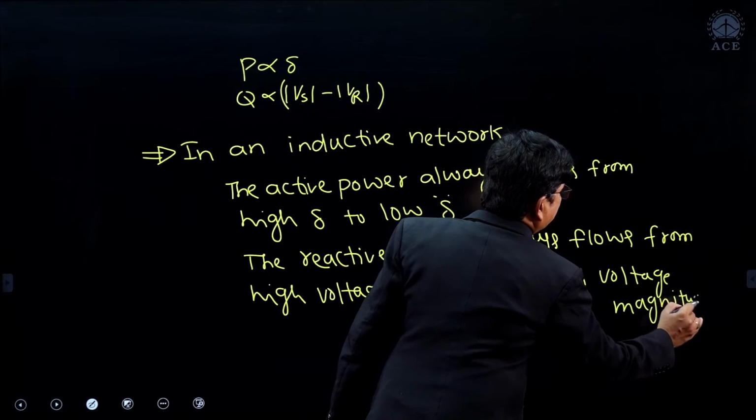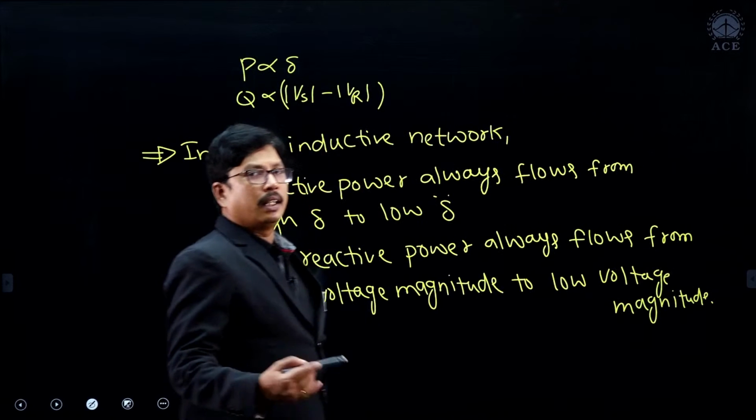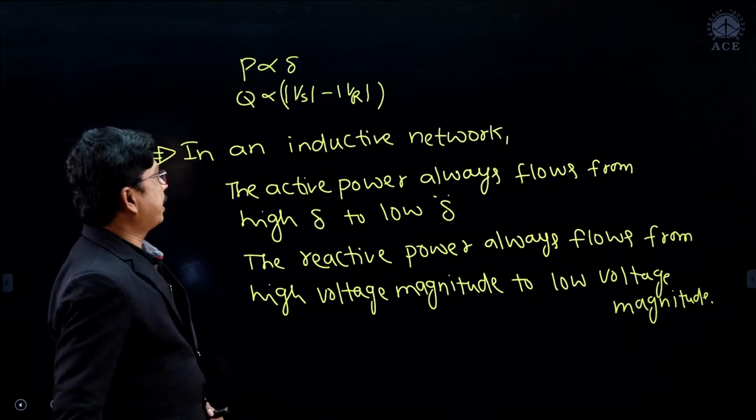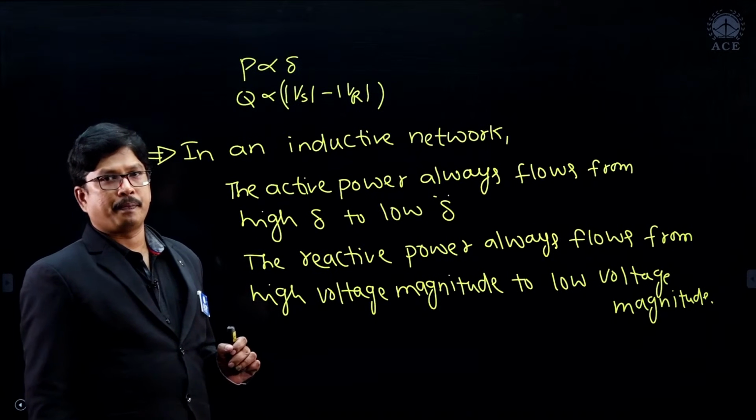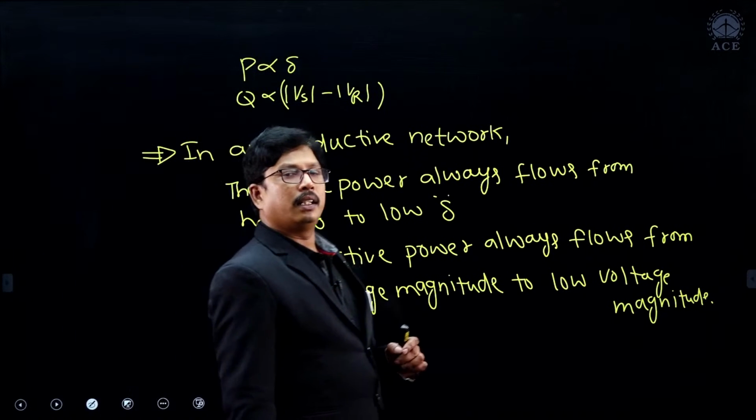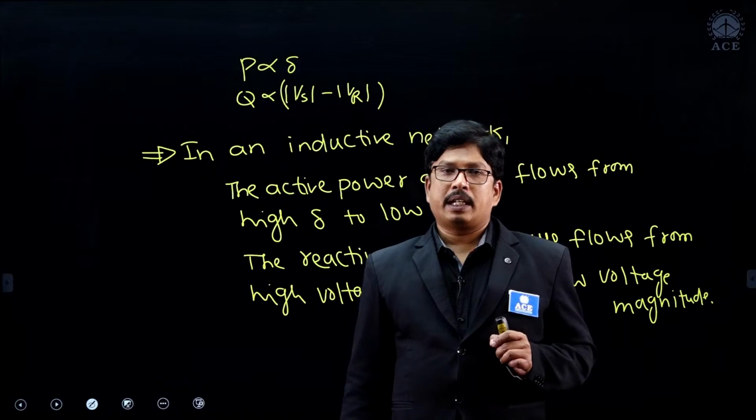So, based on this concept, we can expect some questions here, right? Based on active power and reactive power flow in a two bus system. It is one of the most important concepts in the basics part, right, students?